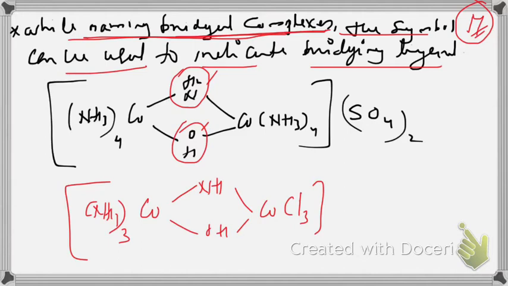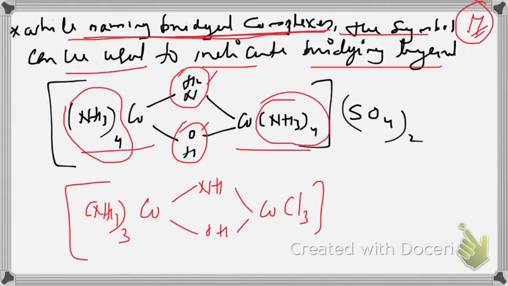After that we have 8 ammonia, 4 here and 4 here. Here you can see that left side and right side are equal. Both are cobalt and both are ammonia, and they are equal in number. So we can name it as mu amido. Amido, in alphabetical order it is A. It is hydroxido, H. So you have to say A first, because it comes first in alphabetical order.